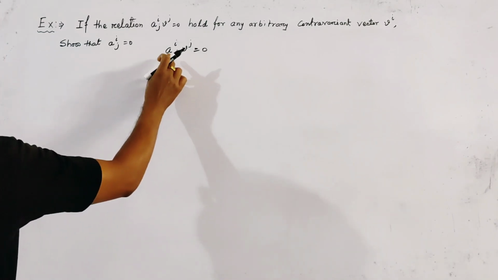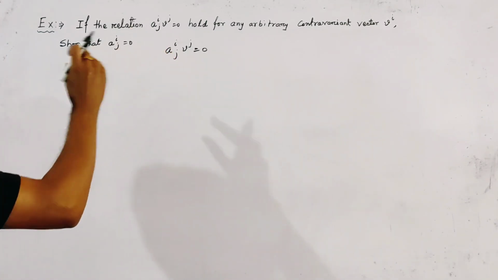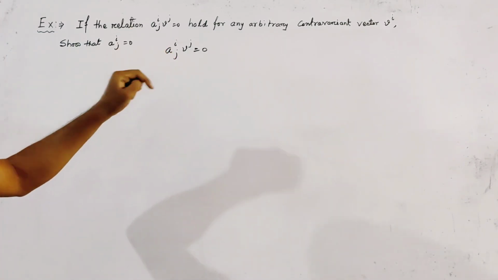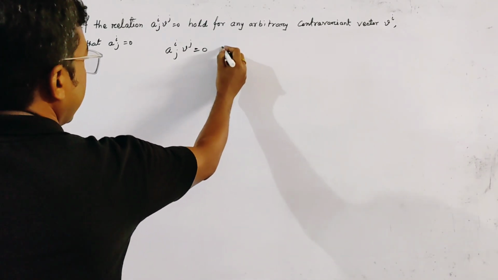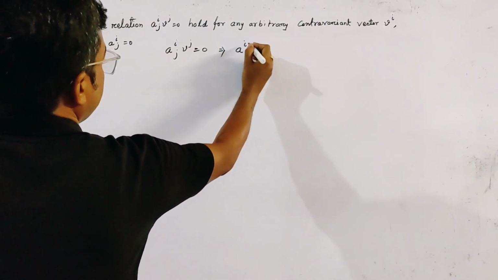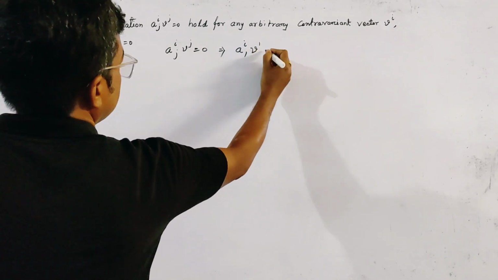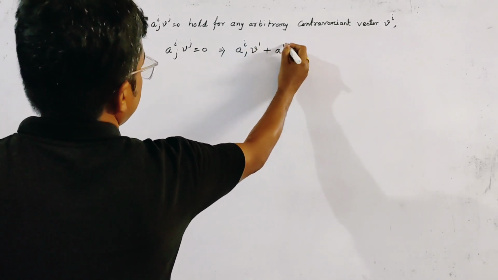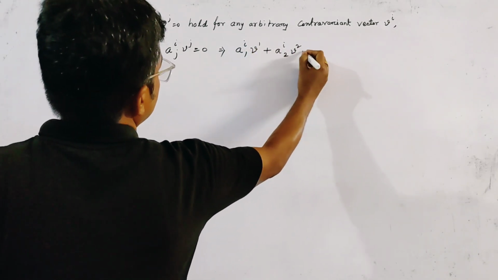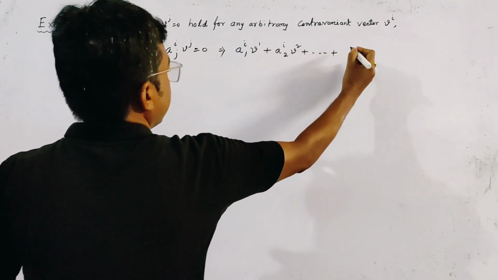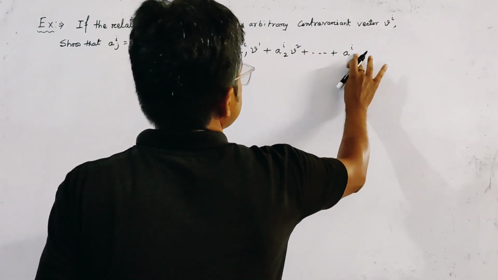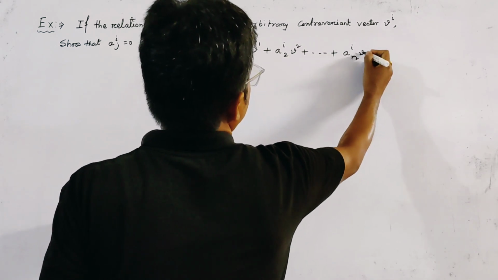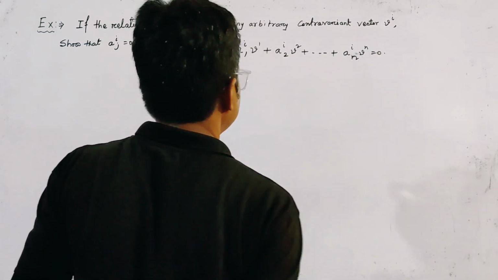Clearly the index j is in summation convention, so we can write this relation as a_i1 v1 + a_i2 v2 + ... + a_in vn = 0.